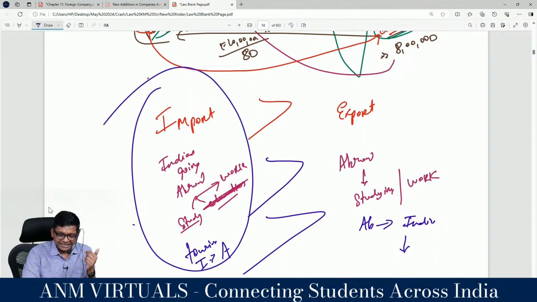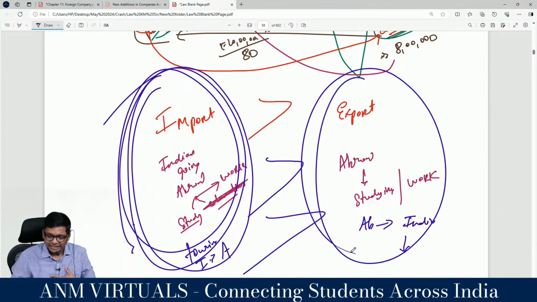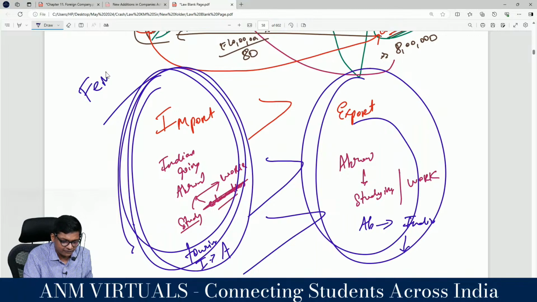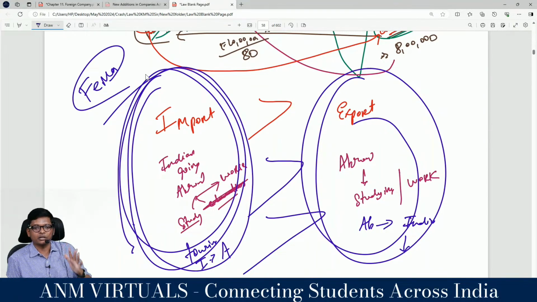So in all these cases, what is happening? Foreign currency is needed. RBI has to keep borrowing for all of this. That means always RBI has a payable of dollars to World Bank. That's why there is forex movement. The more forex leaving India is not good for RBI. That's why you need regulations of how much can go out and how much can come in, and that's why we have the FEMA Act. Clear? FEMA is to keep RBI happy.